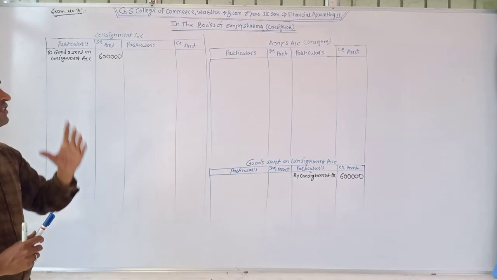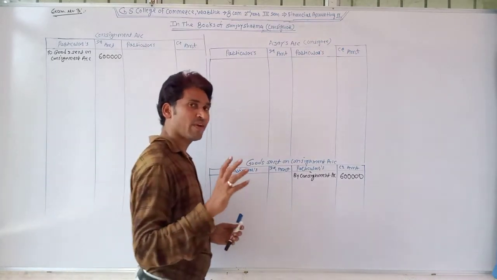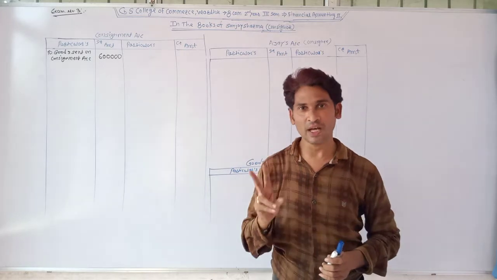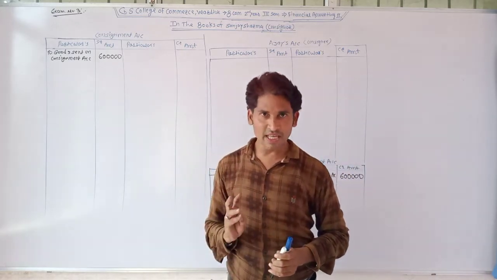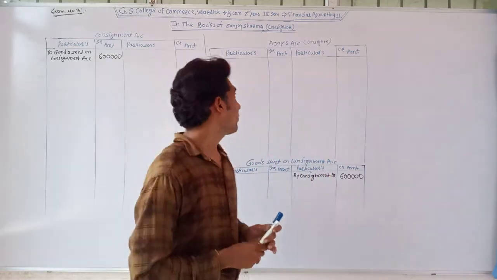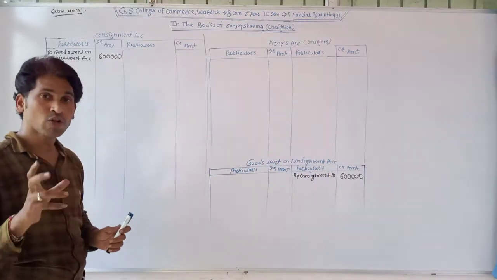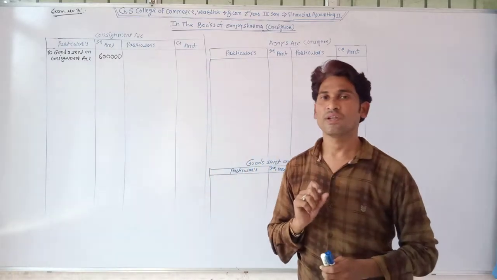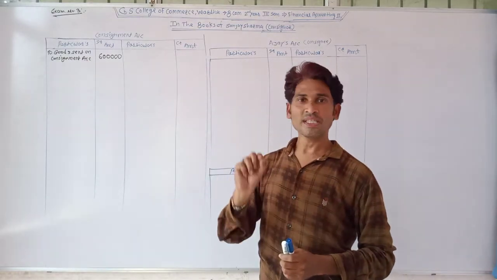After that, Sanjay Sharma, the consignor, spent rupees 20,000 for packing expenses, carriage and cartage. Also Sanjay Sharma paid rupees 10,000 for insurance and freight.